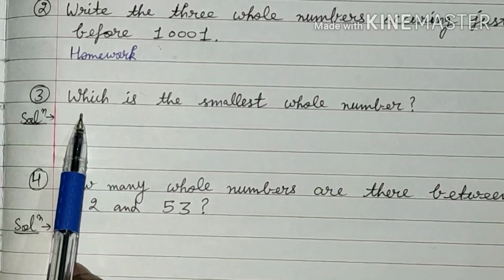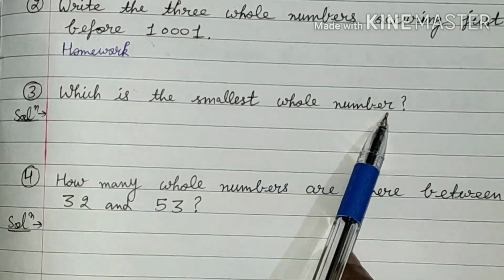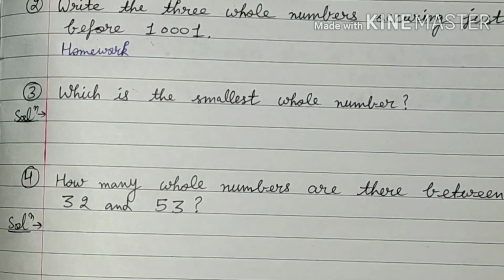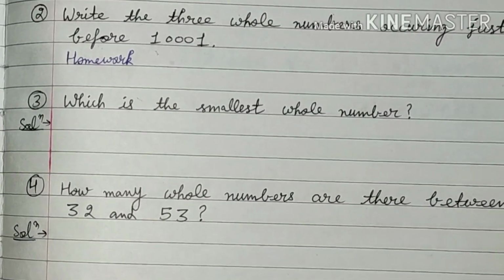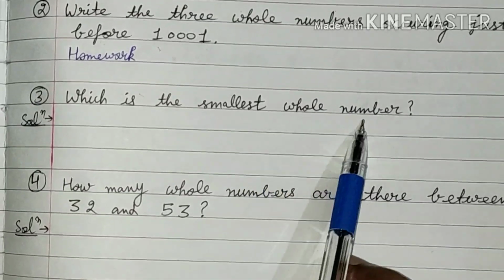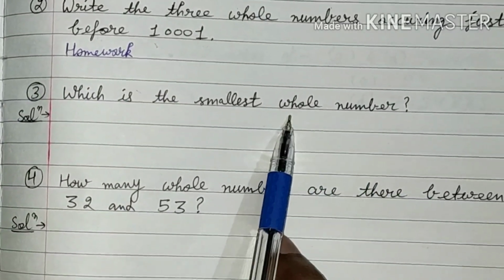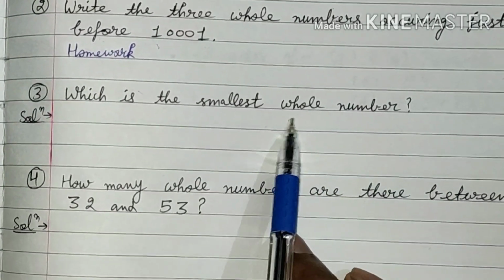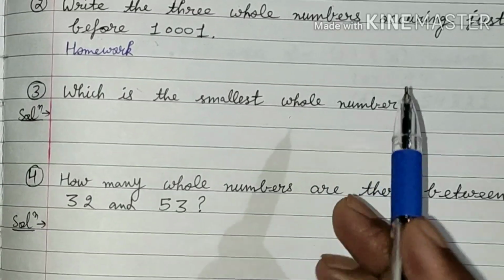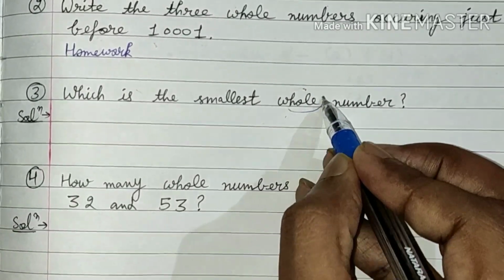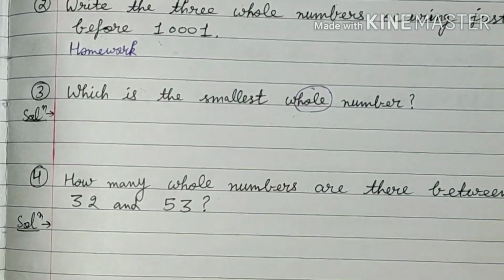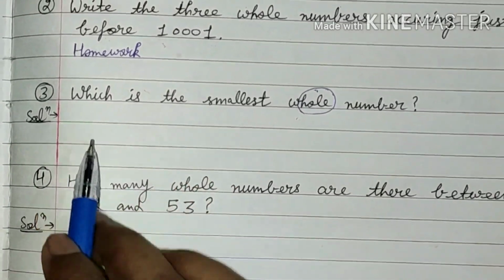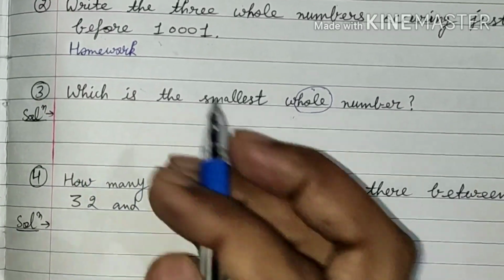Now the third question is, which is the smallest whole number? Smallest whole number means from where these whole numbers start. So I told you yesterday that whole numbers start from 0, and I told you a trick to remember it: just remember this word whole. Whole means you will have to start from 0 up to infinity. So the answer of this question is 0.